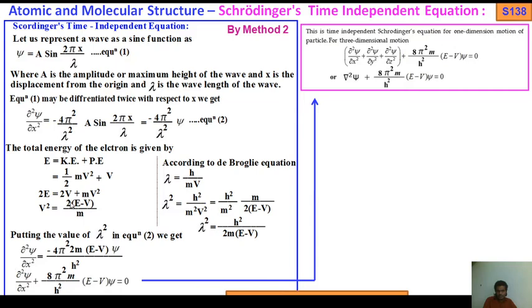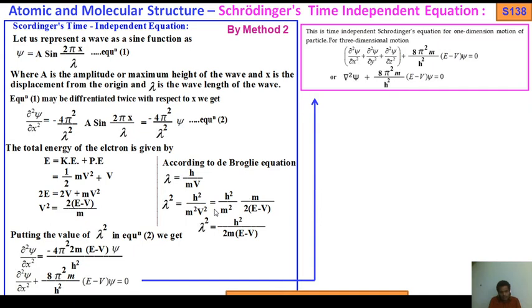Now putting the value of v square here, m comes to the numerator and twice into E minus V goes to the denominator. So h square by m square remains, into m by twice into E minus V, or lambda square equals h square m, one m cancels out, so h square by twice m E minus V. I think you understood. Again I tell you, lambda equals h by m v. If you square it, lambda square equals h square by m square v square. Now can I write h square by m square into 1 by v square?